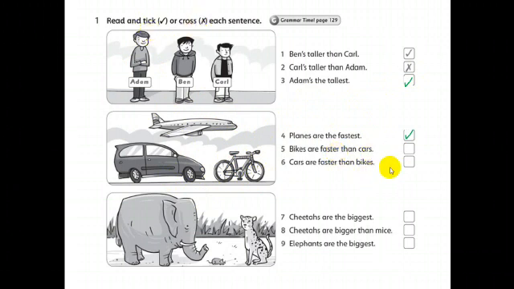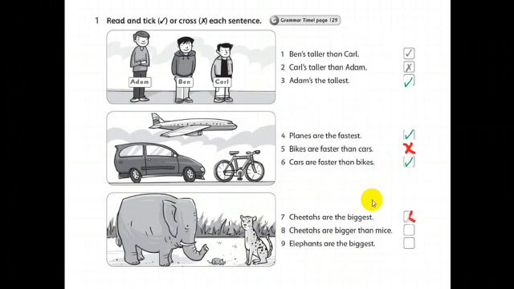Cross, okay? Because cars are faster than bikes. Now, cars are faster than bikes. Yes, put tick here, please. Now, number 7. Cheetahs are the biggest. Look at the cheetah. We have here 3 animals: an elephant, a mouse, a cheetah. Cheetahs are the biggest. Cross.